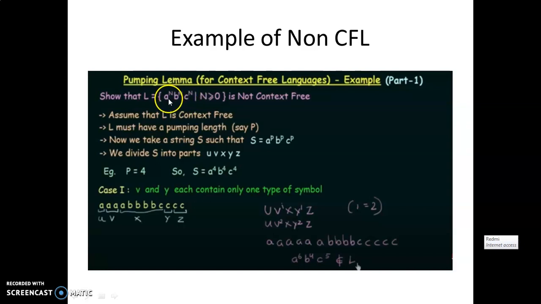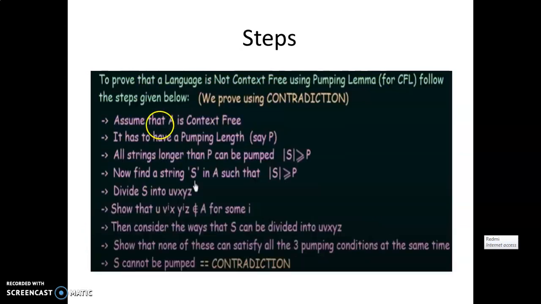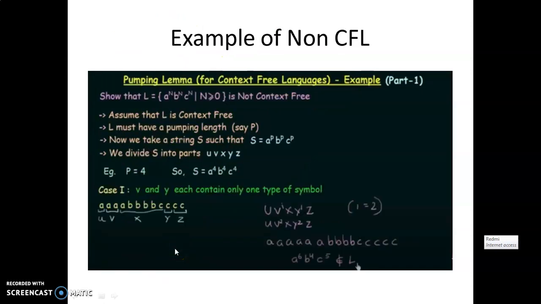So this language does not belong to the context-free languages, but we have to prove how. To prove it, we have to follow all these steps one by one. So let's see how to prove this.